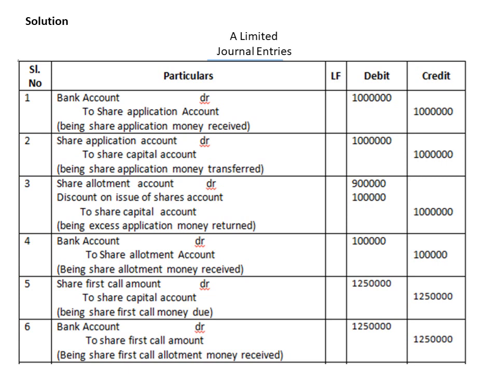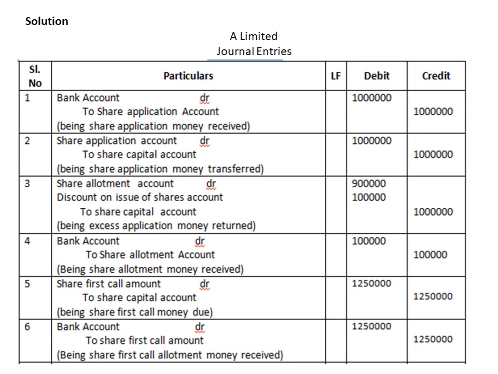Here the discount is 10 rupees out of 100 rupees for each share. That discount will go to the discount on issue of shares account. So the entry would be share allotment account debit 9 lakh, discount on issue of shares account debit 1 lakh to share capital account, that is 10 lakhs.